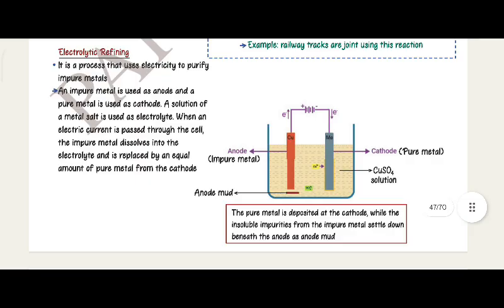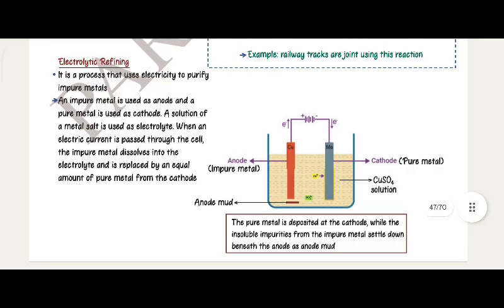Electrolytic refining. It is a process that uses electricity to purify impure metals. An impure metal is used as the anode and a pure metal is used as the cathode. A solution of a metal salt is used as an electrolyte. When electric current is passed through the cell, the impure metal dissolves into the electrolyte and is replaced by an equal amount of pure metal from the cathode.